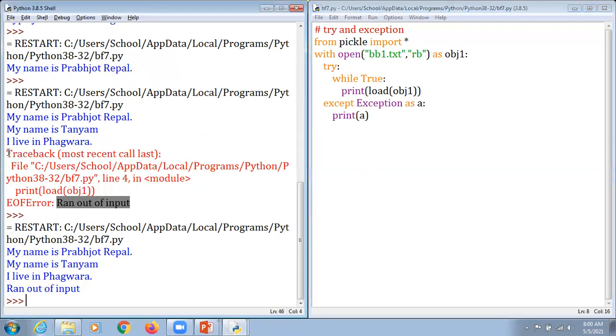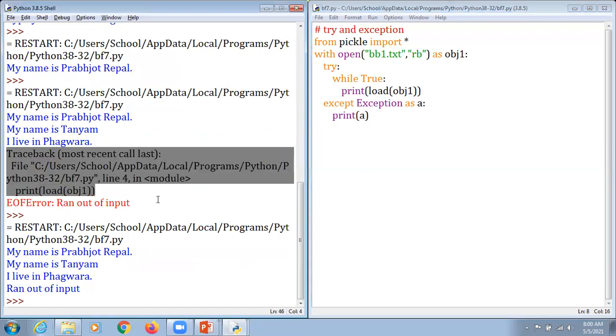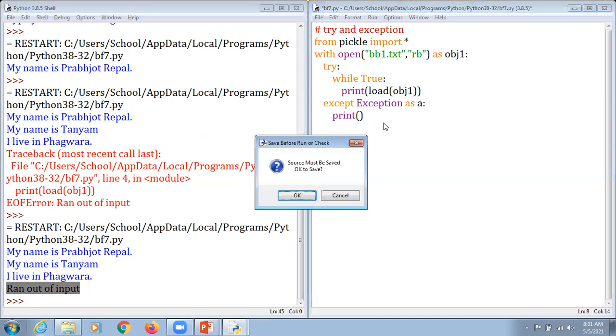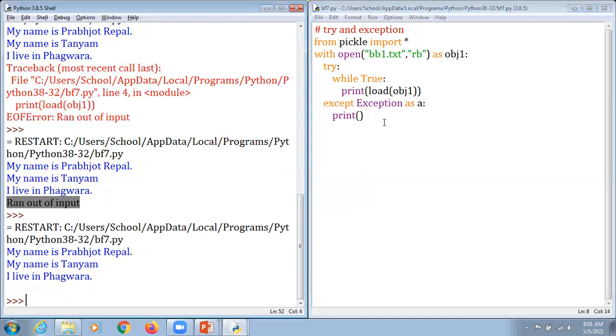Now this inappropriate thing, that is the error, is not supposed to be displayed on the screen here, but it says ran out of output, the error which is being stored in a variable a, and we are supposed to display that. And if you don't want to display such kind of error, in such case, simply write the print statement without any kind of variable.